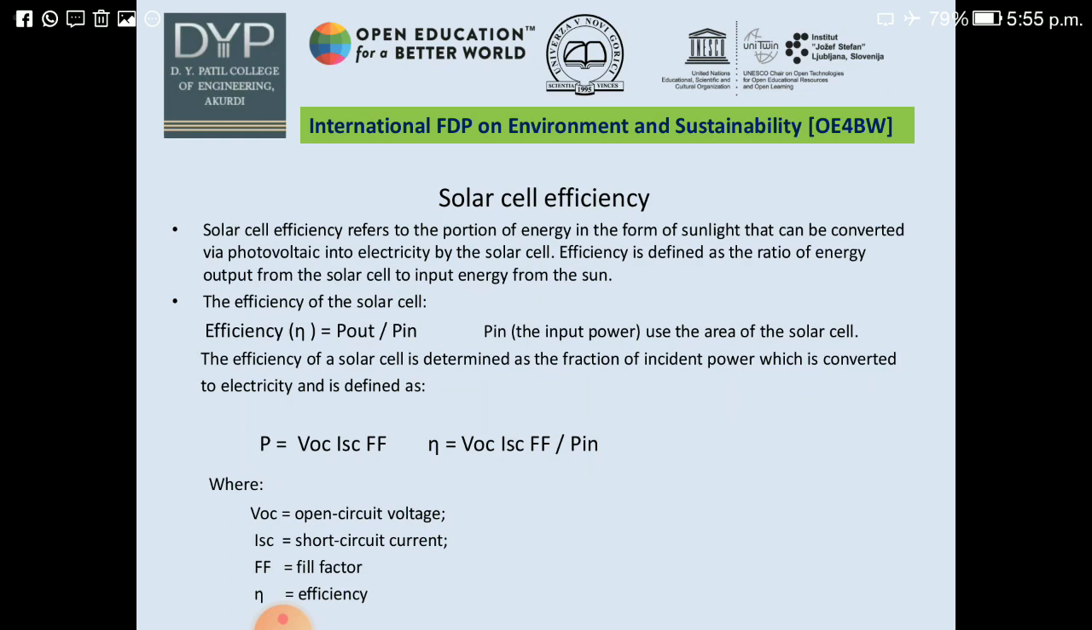Efficiency is the ratio of energy out from the solar cell to input energy. The formula for the efficiency is given by eta equal to P out upon P in, where P in is input power and P out is equal to VOC into ISC into FF, where VOC is the open circuit voltage, ISC is the short circuit current, FF is the fill factor, and eta is the efficiency.